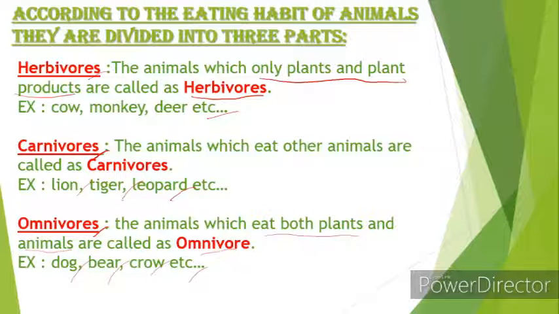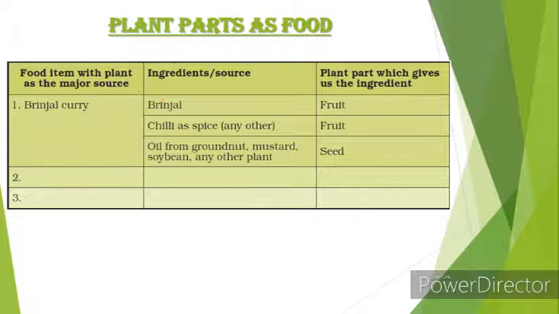So these are the three types of animals, which is herbivores, carnivores, omnivores. So let's answer this table. In the previous video, I had taught you about ingredients and sources, right? Ingredients are some materials needed to prepare a dish, and sources are which ingredients come from. Where did the ingredients come from? Those are called sources. So let's answer this table according to that topic.